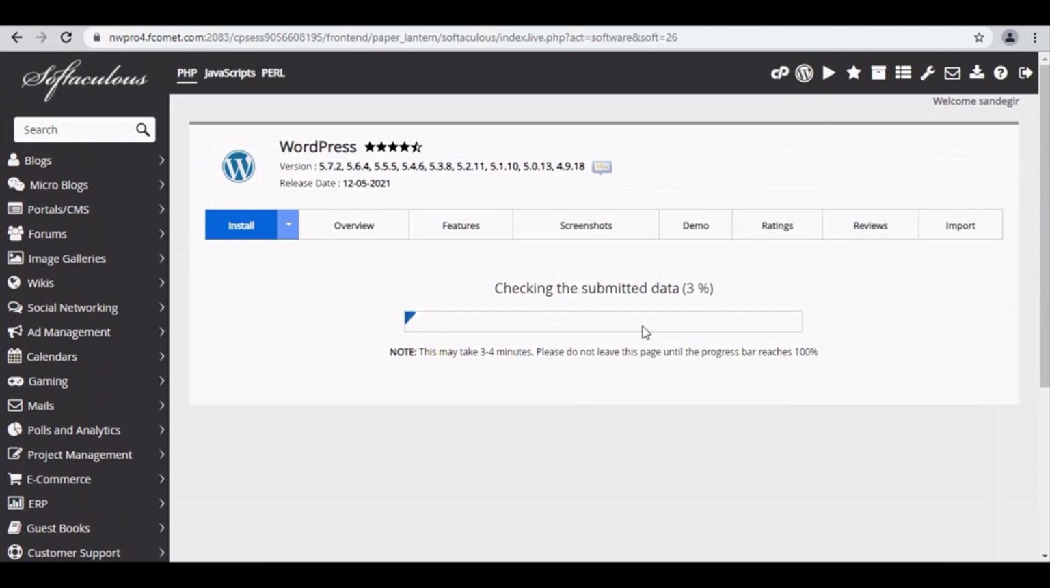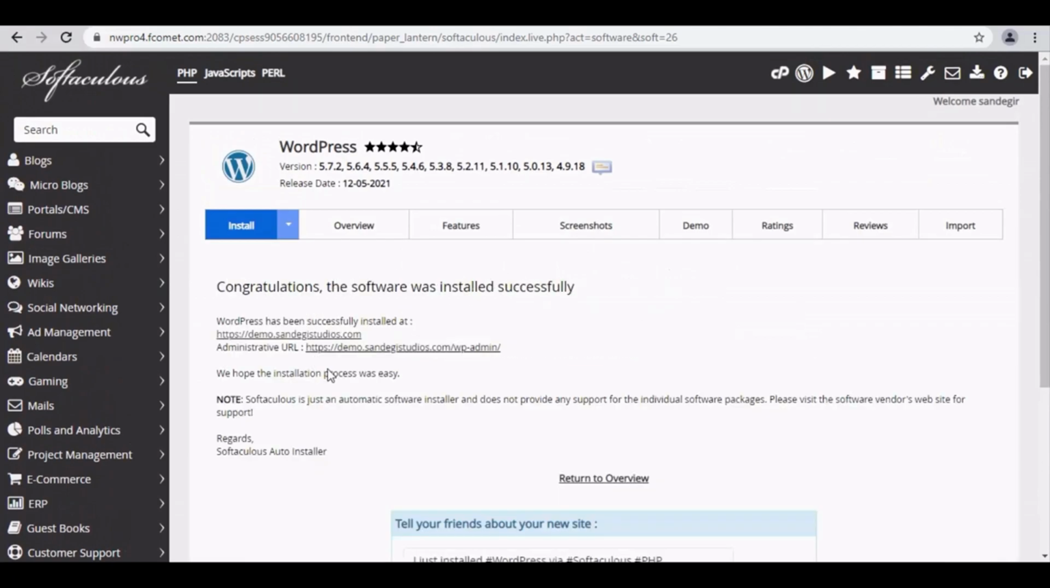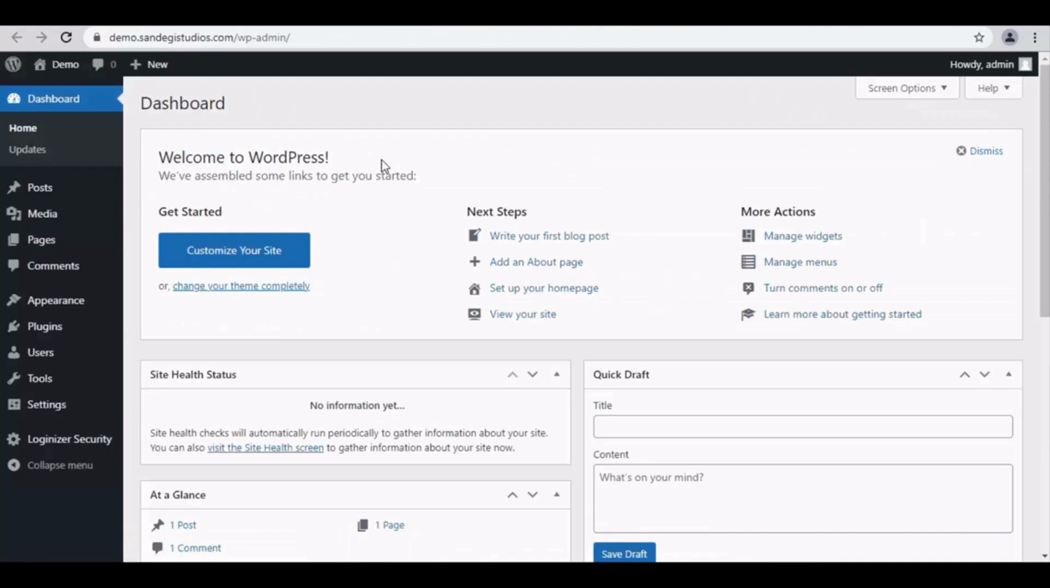Now it has been successfully installed. Click on Administrative URL, and you are logged into your WordPress panel.